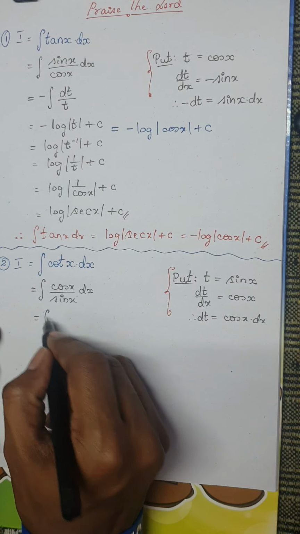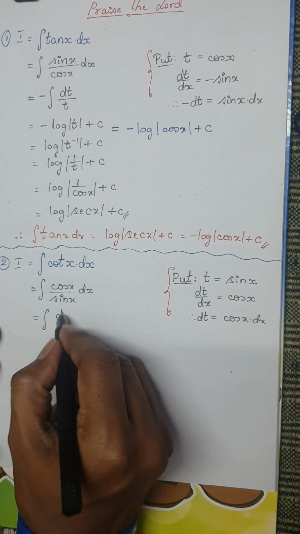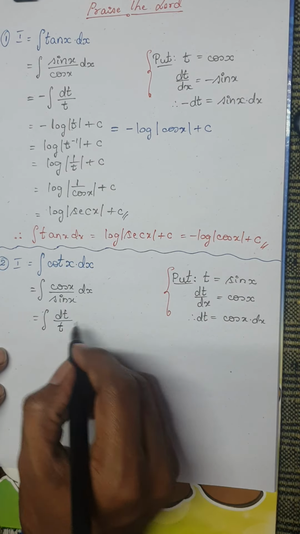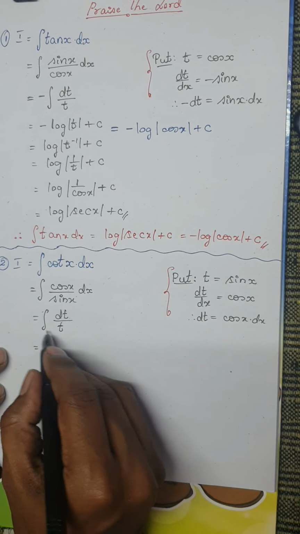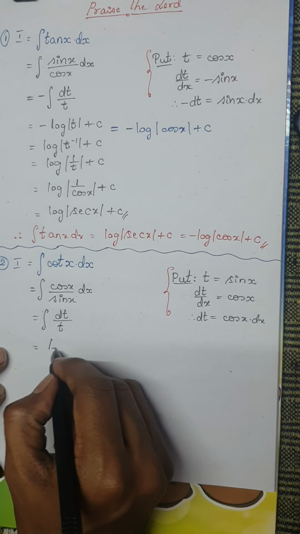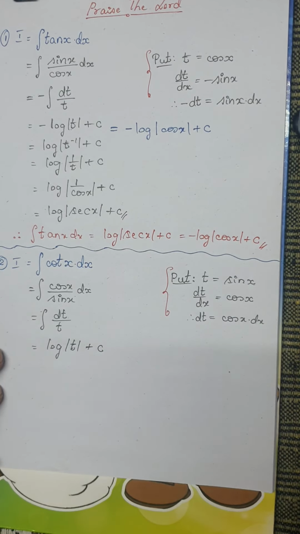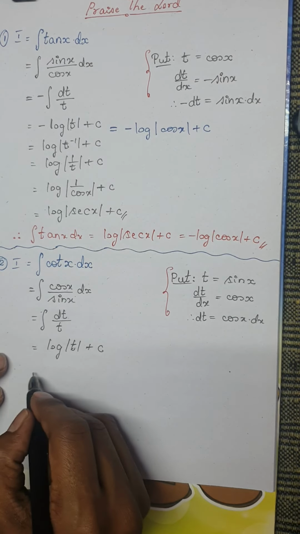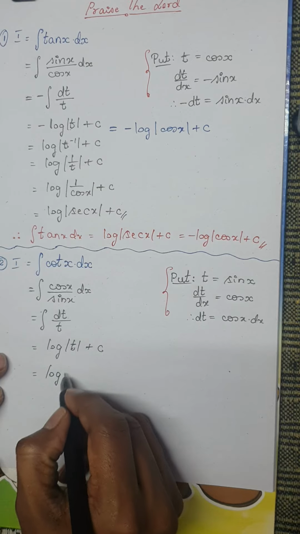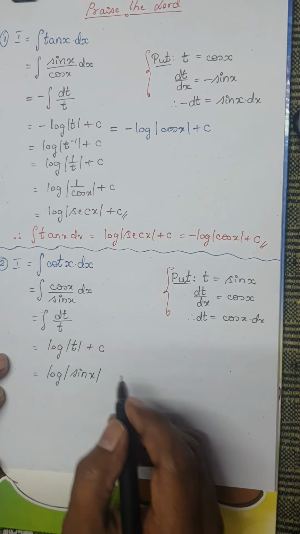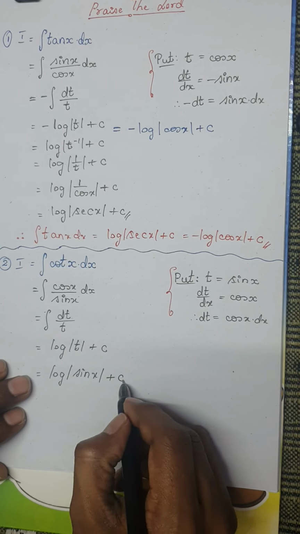Integral of cos x dx can be taken as dt, divided by sin x as t. So this is nothing but dt by t, a standard result. It is log of mod t plus c, which is the integration constant. Replacing back for t, this is nothing but log of mod sin x plus c.